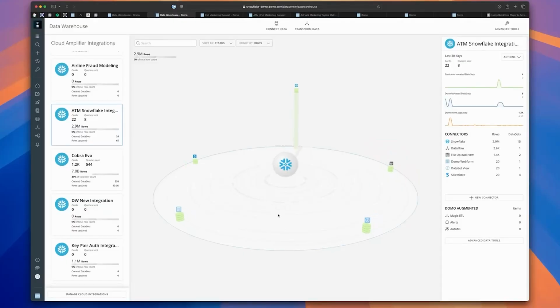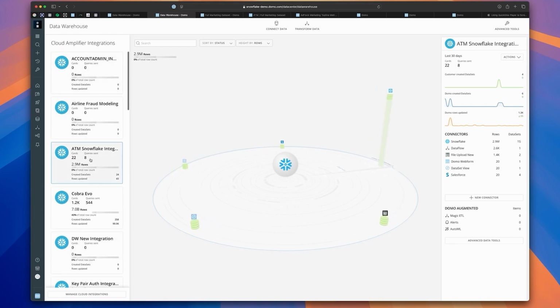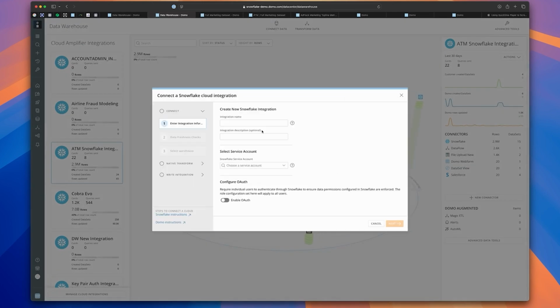First, let's take a look at how we can connect Domo to Snowflake. Here, I'm logged into one of our demo environments, and we're looking at the data warehouse view, where we can see all of our currently configured Snowflake integrations down the left-hand side. I can click Manage Cloud Integrations, Snowflake, and then Add New Integration.